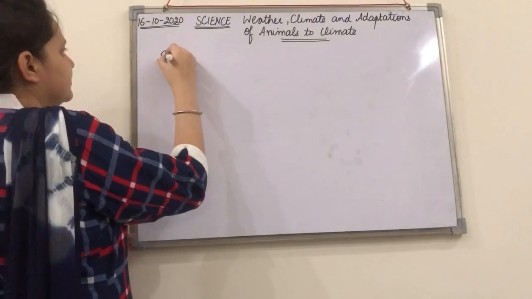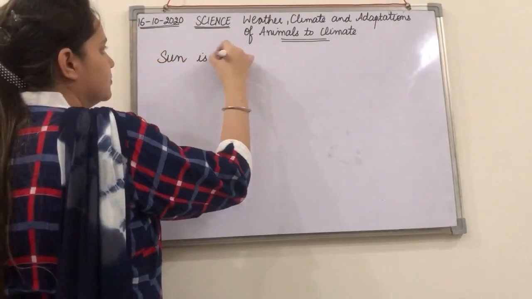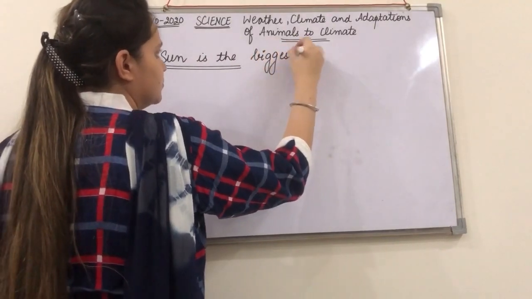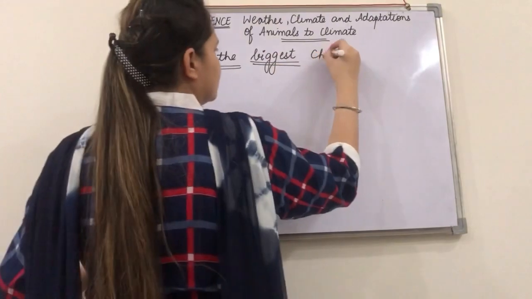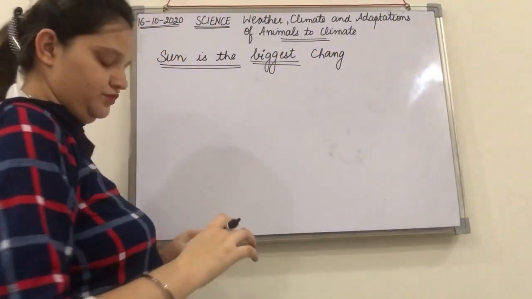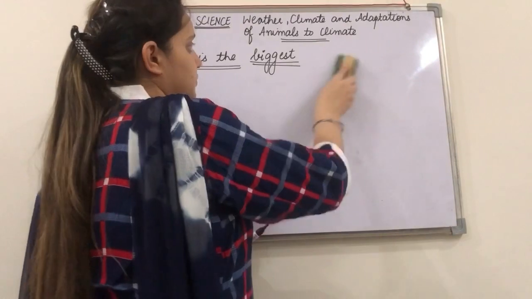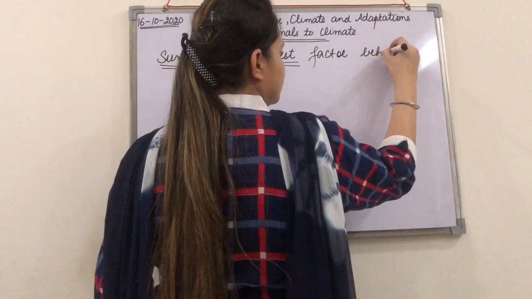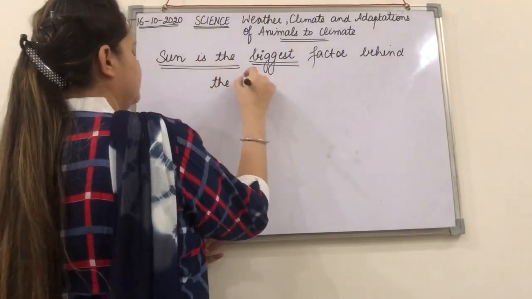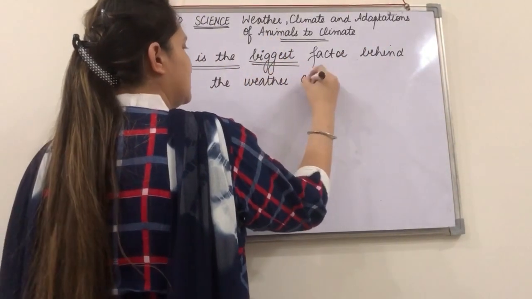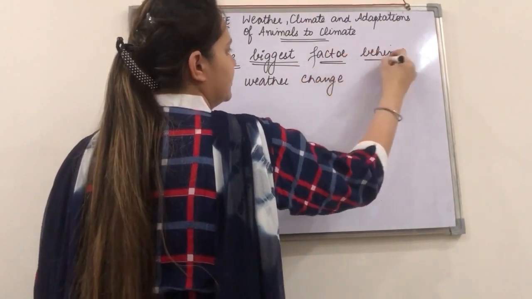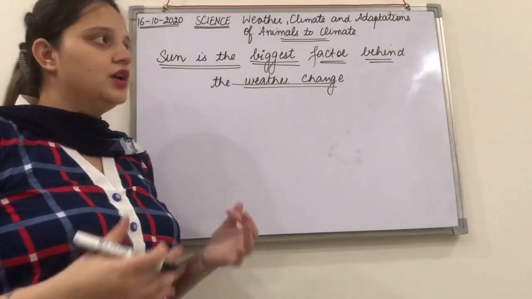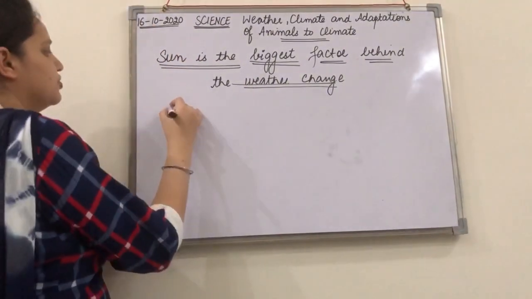So the sun is the biggest factor behind the weather change. Now how is the sun helping in the weather change, right? So basically, you know, the sun is the ultimate source of energy.